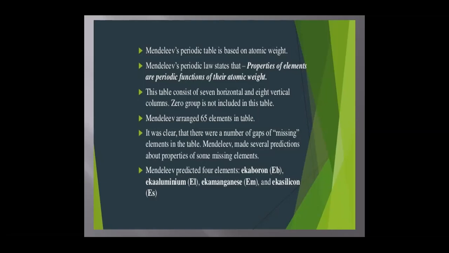At the time of Mendeleev, only 65 elements had been arranged in the table. From the table, it is clear that there were a number of gaps, that is, missing elements in the table. Mendeleev made several predictions about the properties of some missing elements. Mendeleev predicted 4 elements: Eka boron, Eka aluminium, Eka manganese, and Eka silicon.